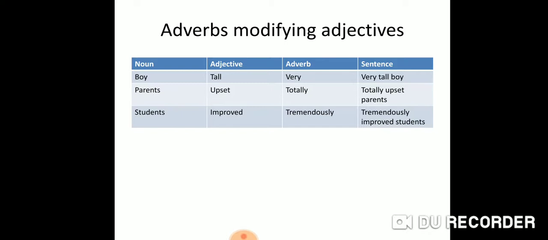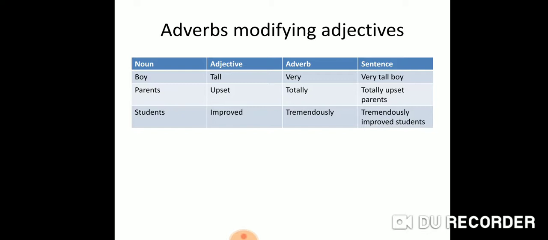Improved students. When I just tell you student, you'll think of any normal student, but by improved student you can tell that his progress has improved. Now these two words, the adverb is giving extra information about these two already existing words.